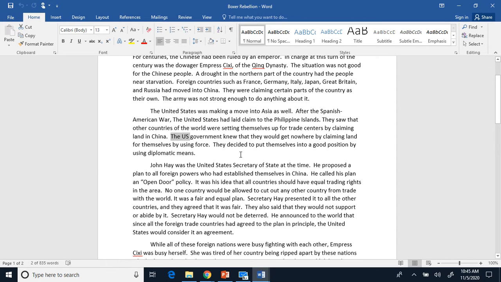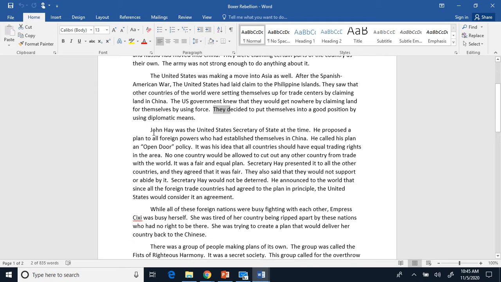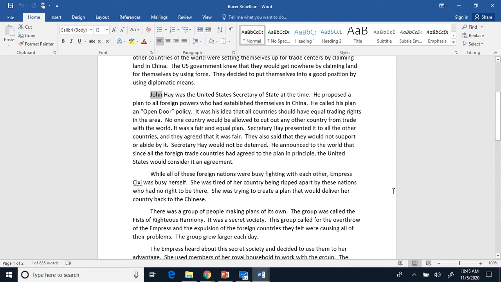The U.S. government knew that they would get nowhere by claiming land for themselves by using force. They decided to put themselves in a good position by using diplomatic means. John Hay was the United States Secretary of State at the time. He proposed a plan to all foreign powers who had established themselves in China. He called this plan an open door policy.